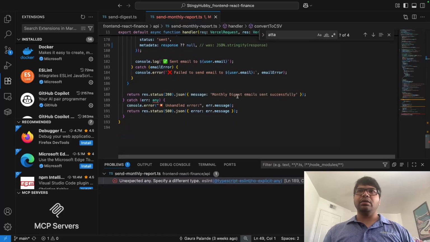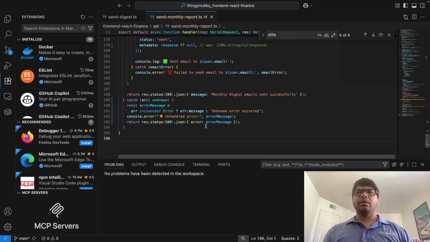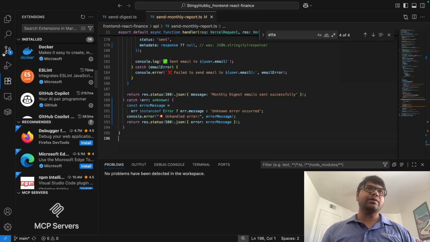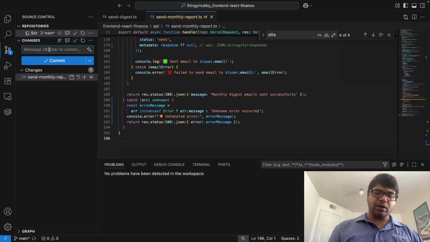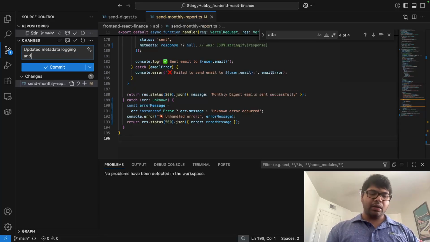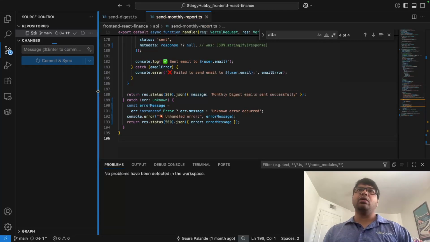We have the last error here. Okay, and that will fix the problem and update our monthly report. So let me do that. Updated, so I wouldn't say fixed, updated metadata logging and any data type issues. So we have this committed and synced. We'll have this modified and sent across.